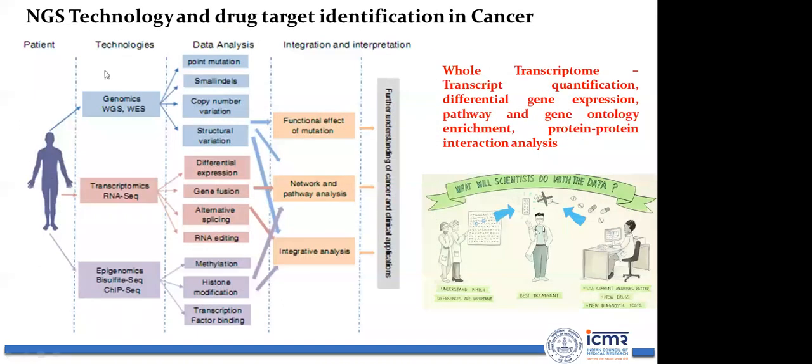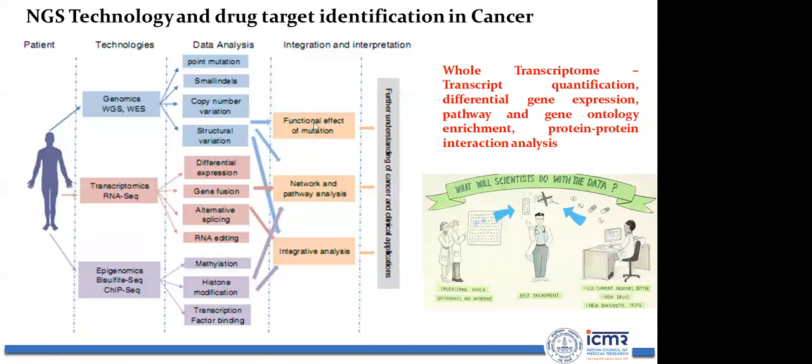Now, if you have NGS data, there might be genomics data, where you can go for whole genome sequencing or whole exome sequencing, and identify point mutations, small indels, copy number variations, and structural variations to identify the functional effect of mutations.